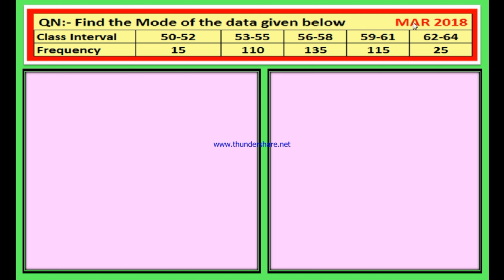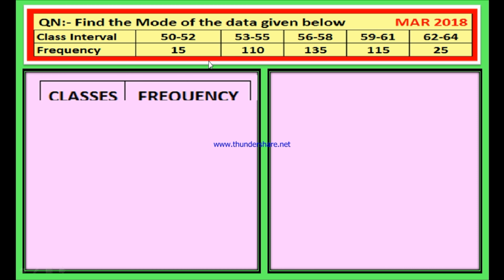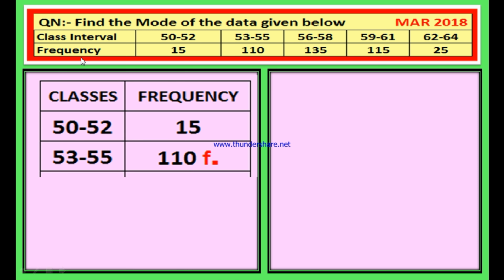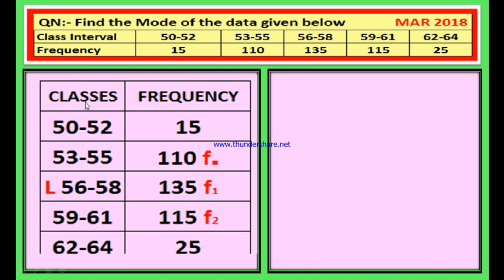This question appeared in March 2018. We have to find the mode of the given data. In order to find the mode, the first column is for classes and the second column is for frequency. You need not construct any more columns. Only the two columns that are given in the question are enough.